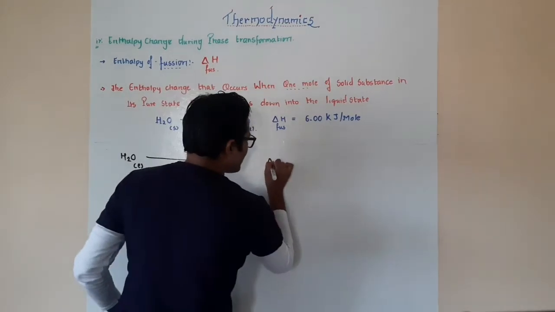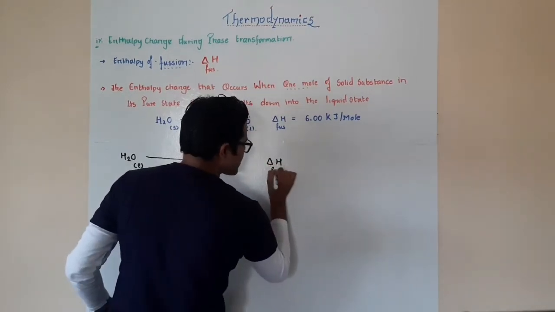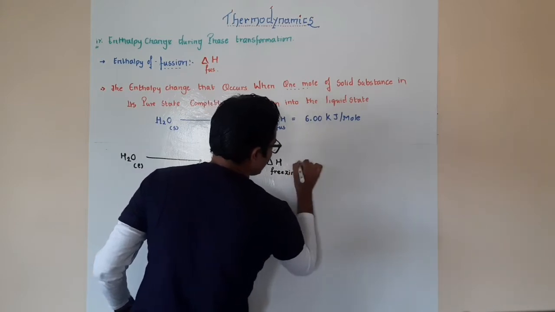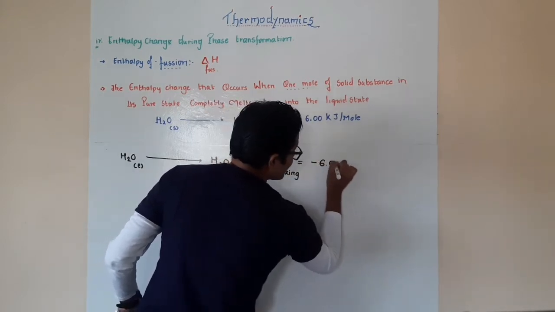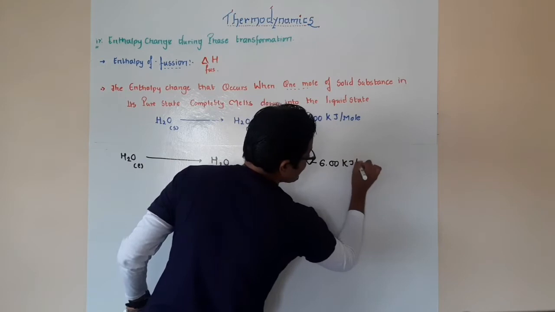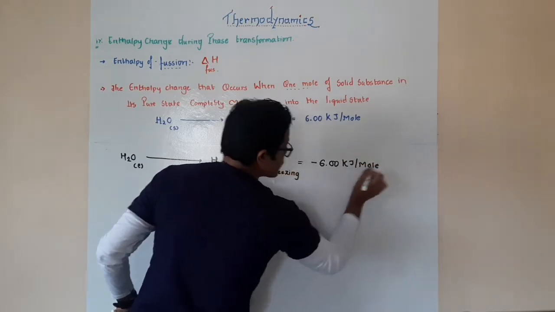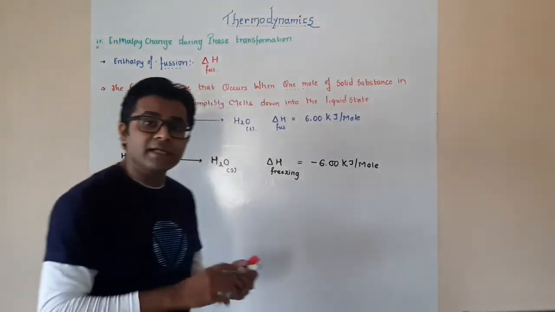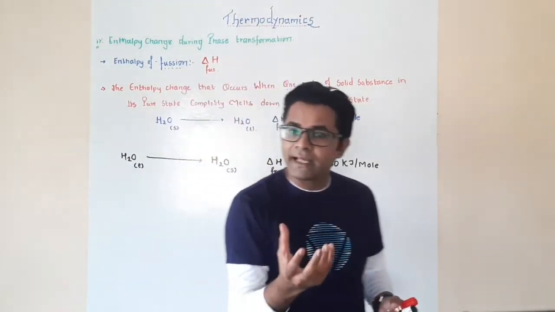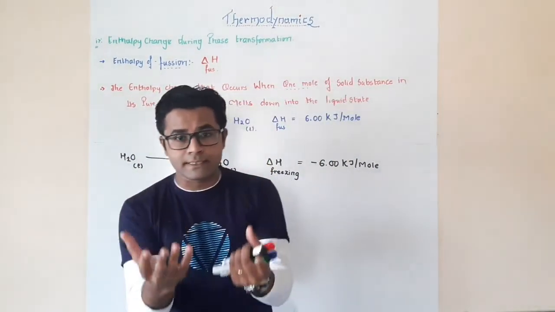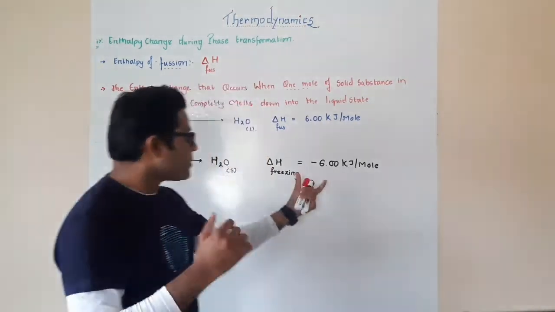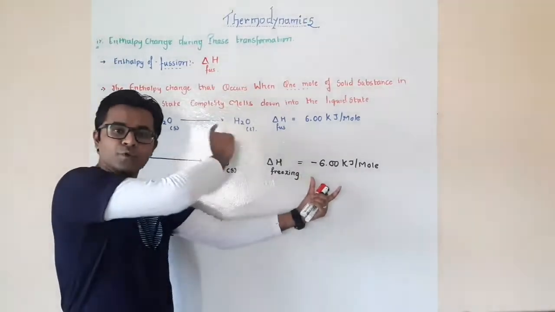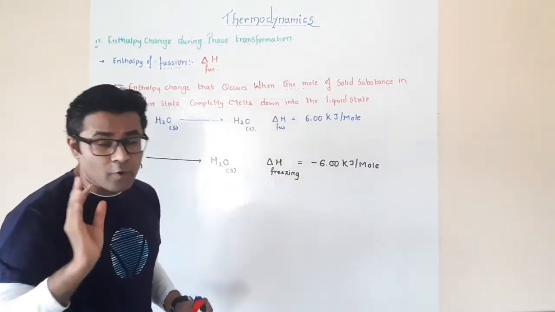That time we consider this as delta H of freezing. Here 6 kilojoules of energy per mole is going to be released. So what we see is that the water is going to release this much amount of energy if it gets converted from water to ice per mole.